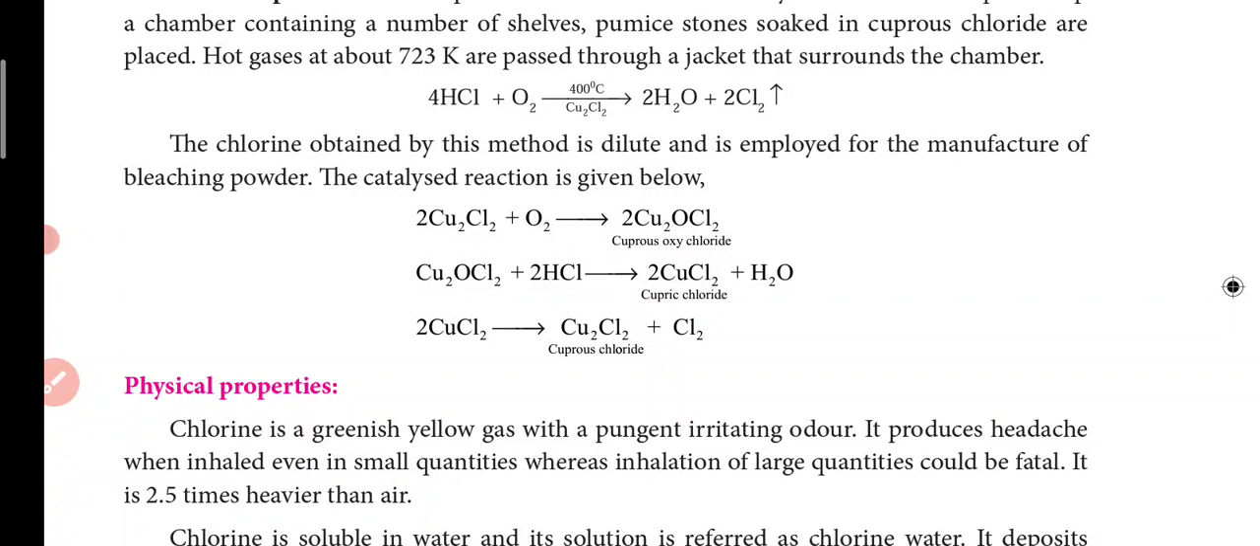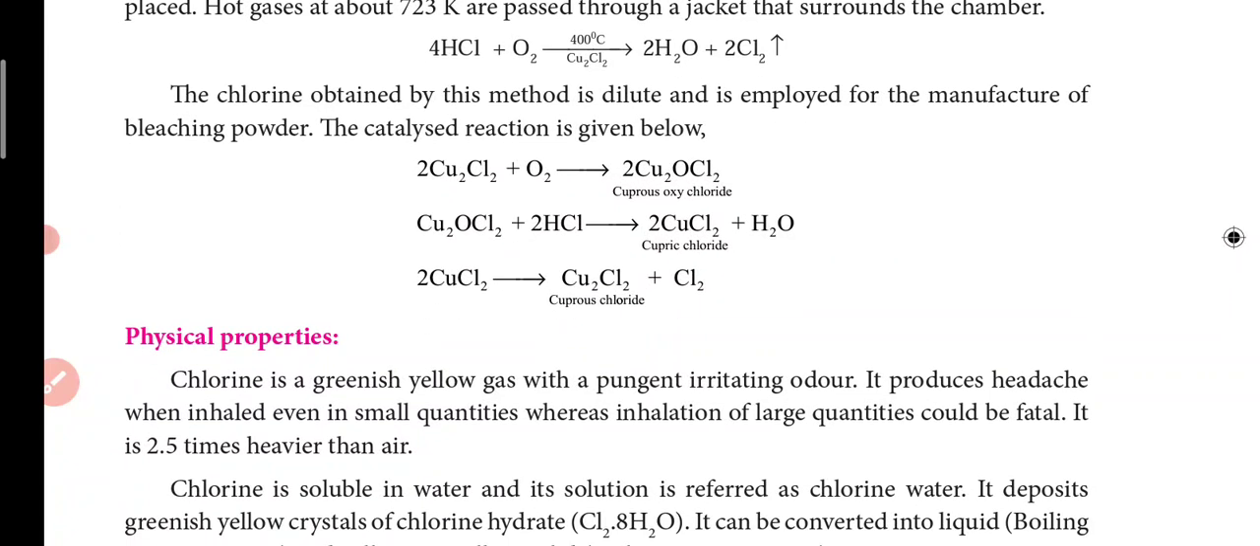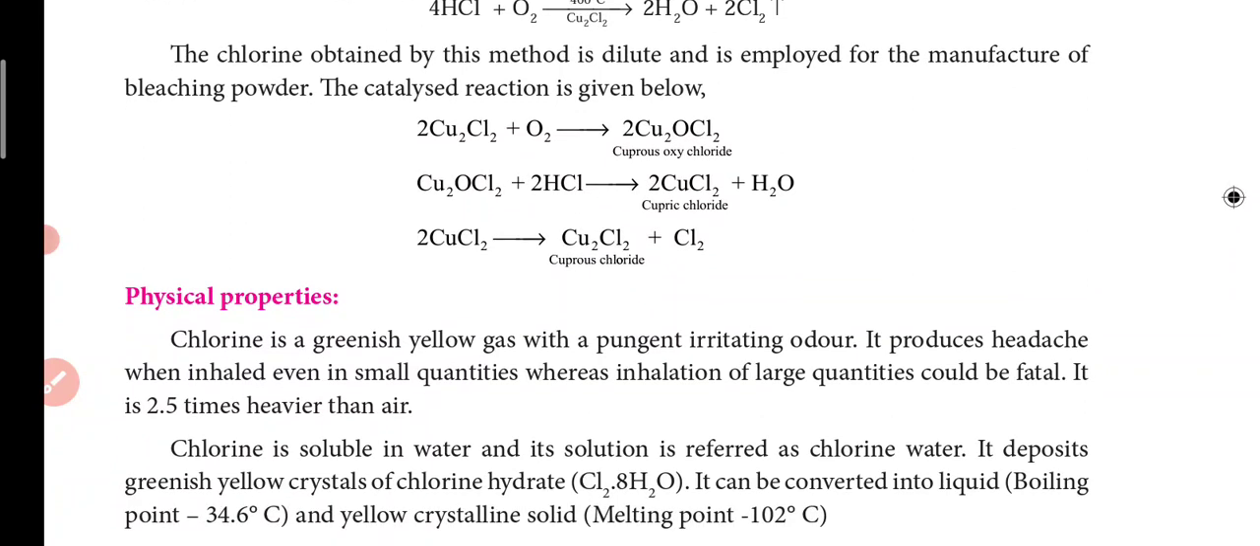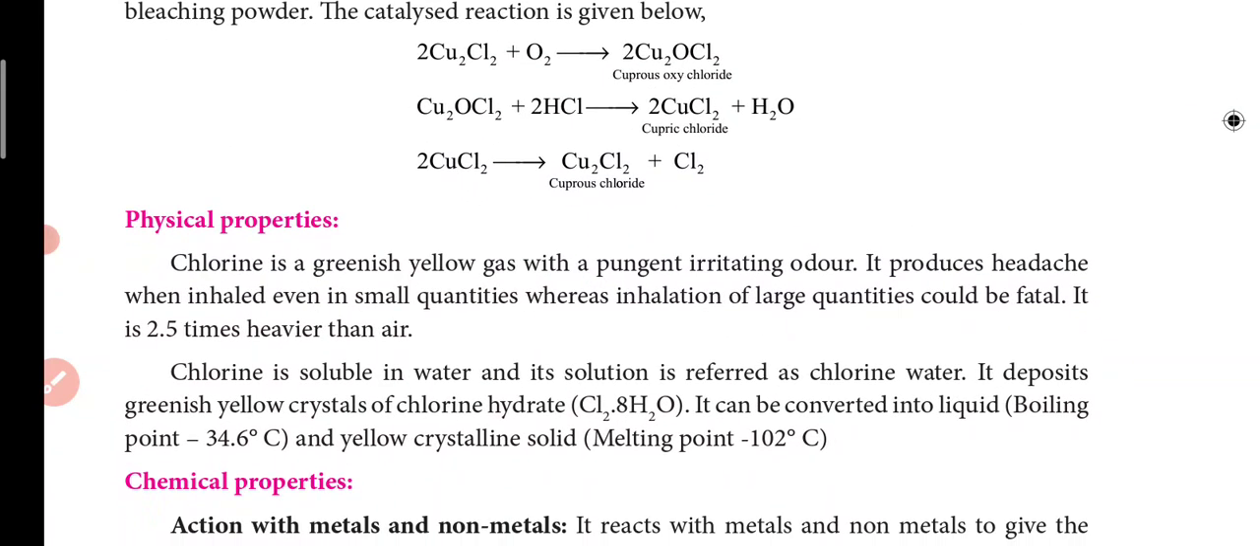So how is it produced? The catalyzed reaction is given below. Cuprous chloride reacts with water to give cuprous oxychloride. Cuprous oxychloride reacts with HCl to give cupric chloride and water. Cupric chloride will give cuprous chloride again.